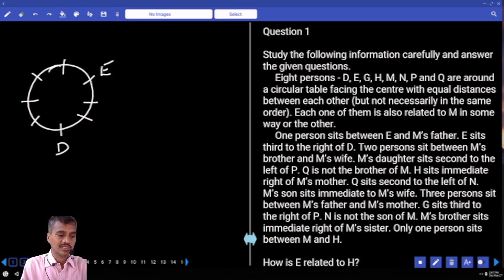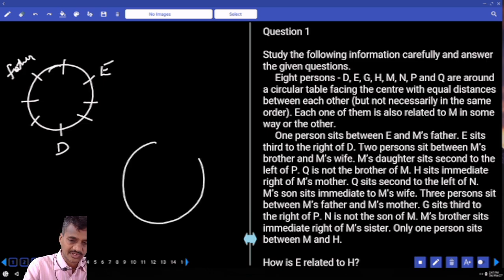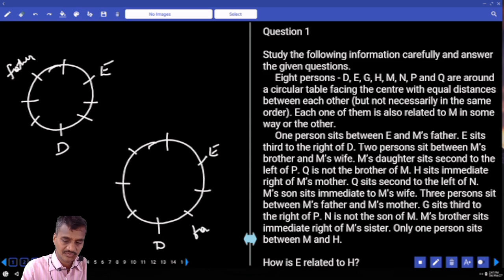One person between E and M's father. Between E and M's father, how many persons are there? One person, so the father can be like this. And there's another possibility we have. According to this possibility, D is here and E is here, and there is one person between E and the father. The father is here. There must be exactly one person between E and M's father. Who is M's father? As of now, we do not know anyone. Hence, we are representing with the relation rather than the person. Clear?